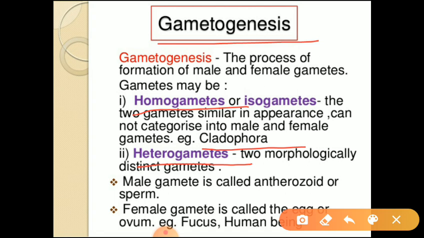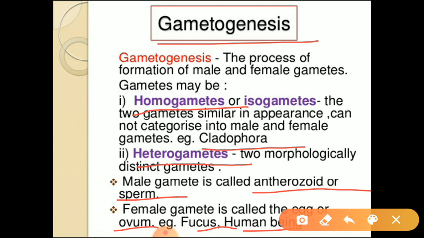They are of two types. What are they? Male gametes. Male gametes we are calling as antherozoid or sperm. Next, female gametes we can call as egg or ovum. Example, fucus, human. In all these organisms we can see heterogametes. So these are the two types of gametes based on the morphology.